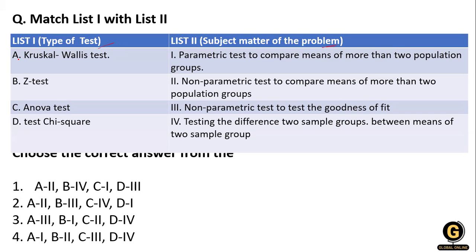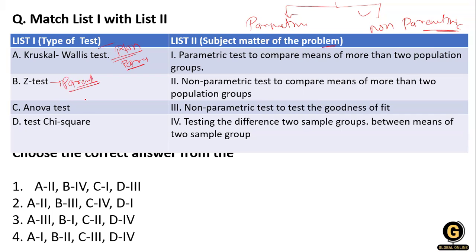Tests are divided on two bases: the parametric test and the non-parametric test. So let's classify all these tests on the basis of parametric and non-parametric. You know that the Kruskal-Wallis test is a non-parametric test. Z test is a parametric test. Then the ANOVA test is also a parametric test, and chi-square is a non-parametric test.